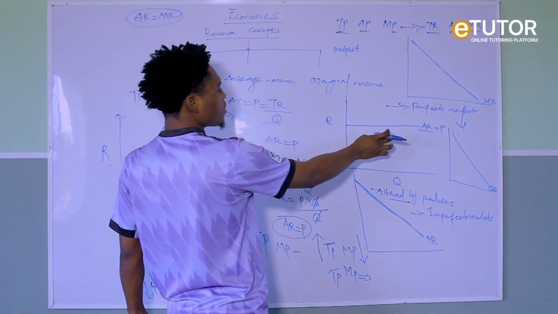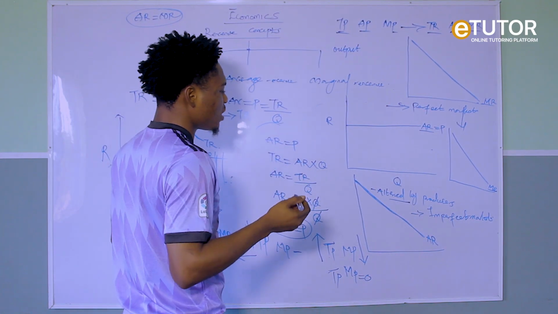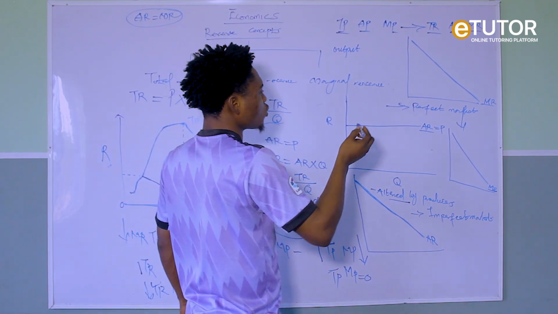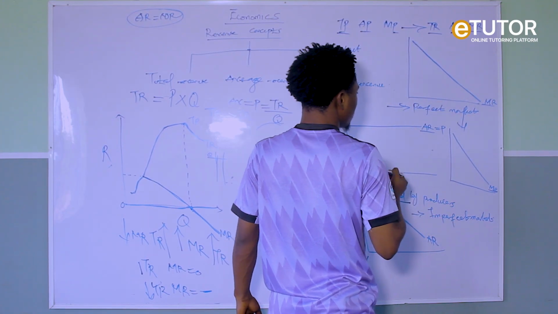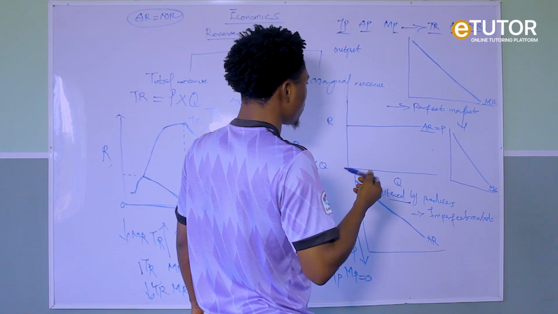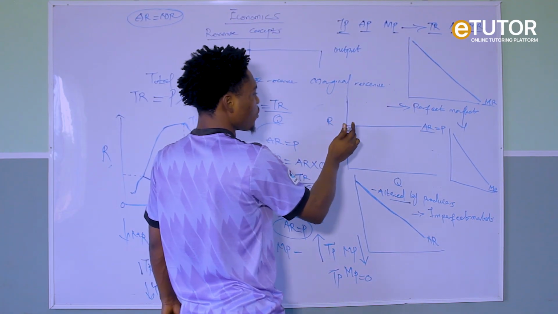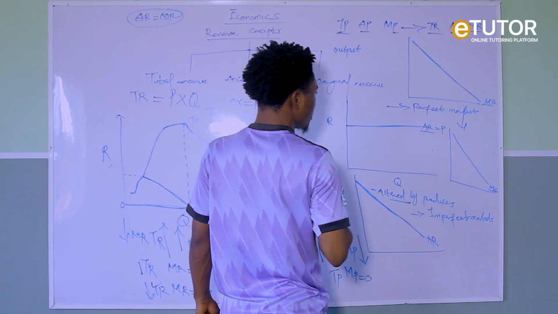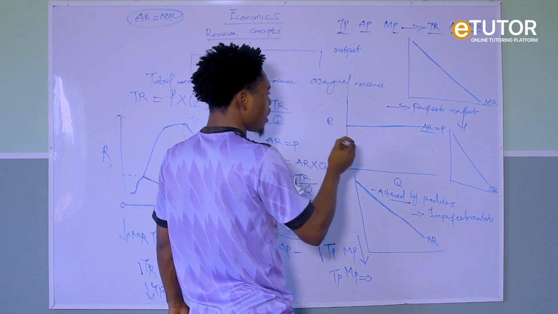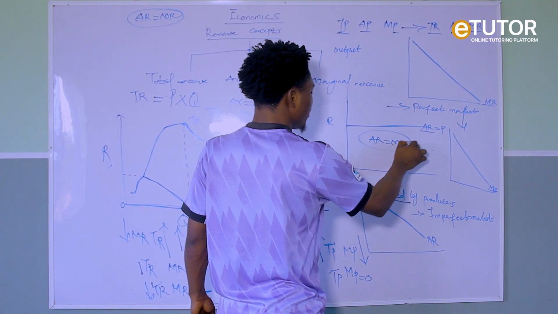So same thing, we can also say your average revenue is equal to your marginal revenue. So from here, you can say your average revenue is equal to your marginal revenue. So if you have your marginal revenue like this, are you getting it now? It simply means you are still dealing with an imperfect market, right? But if you have your marginal revenue in this form, it simply means you are dealing with a perfect market. So that means your average revenue can also become your marginal revenue.